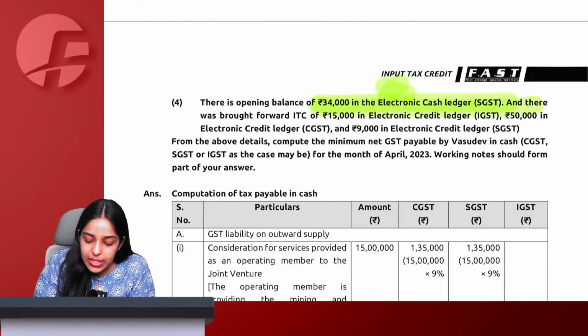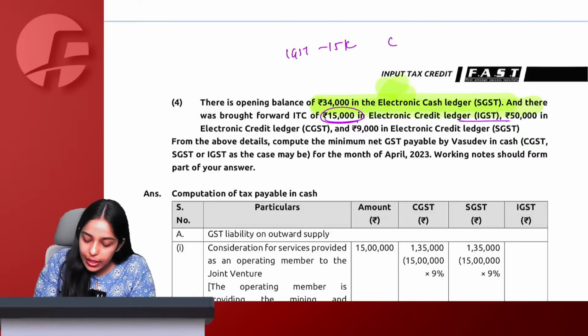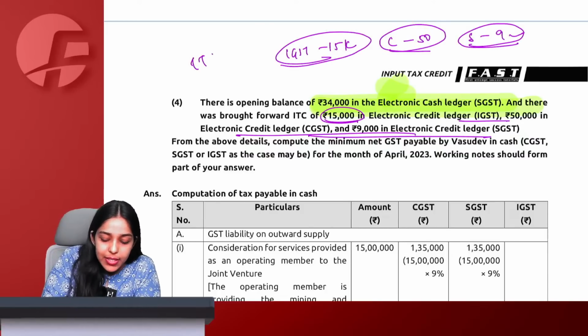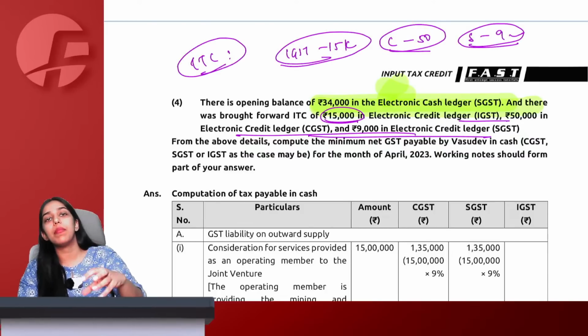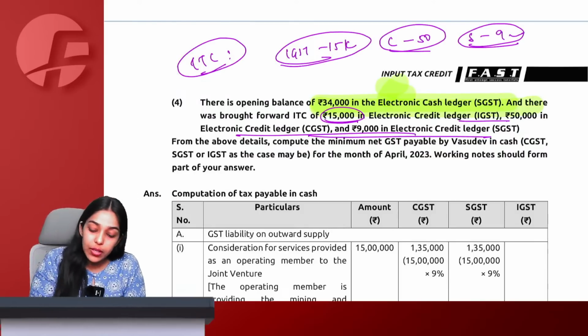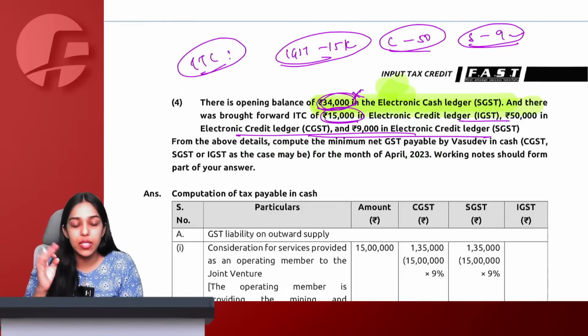Got it. ITC we have 15,000 in IGST. So IGST opening balance credit is 15,000. CGST and SGST: 50,000 in CGST and 9,000 in SGST. These are my ITC opening balances, in which I will add my current month ITC and then the total ITC will be available for set off. This is the cash ledger balance. Do not mix it with ITC. Always keep this thing in mind.